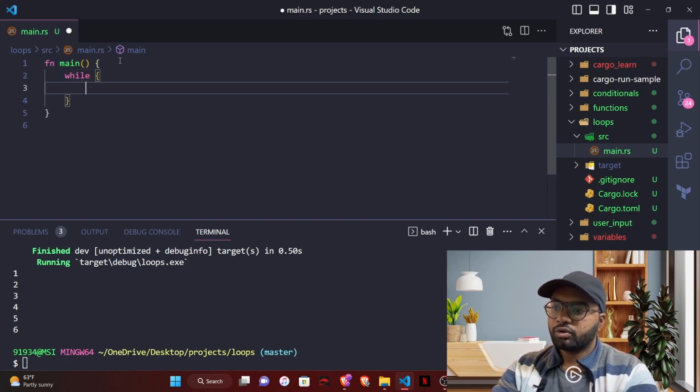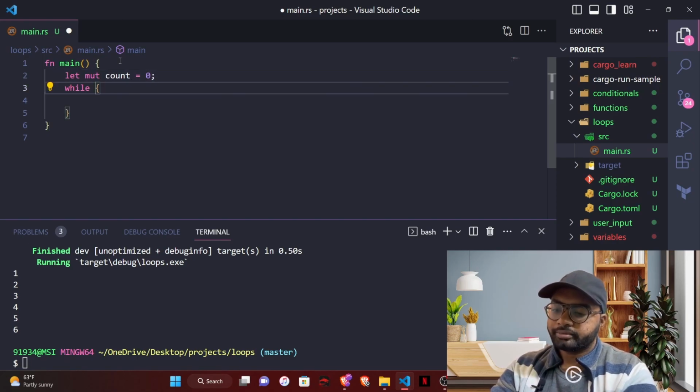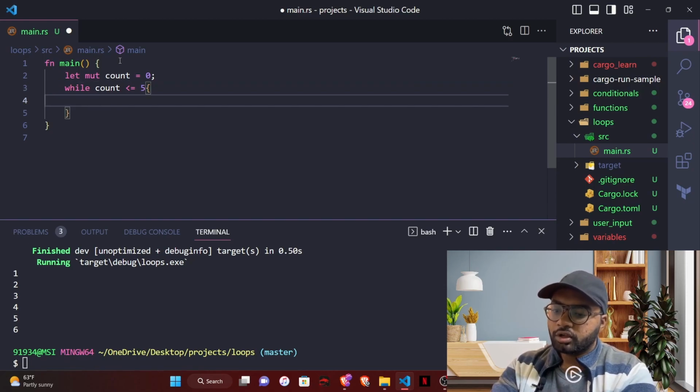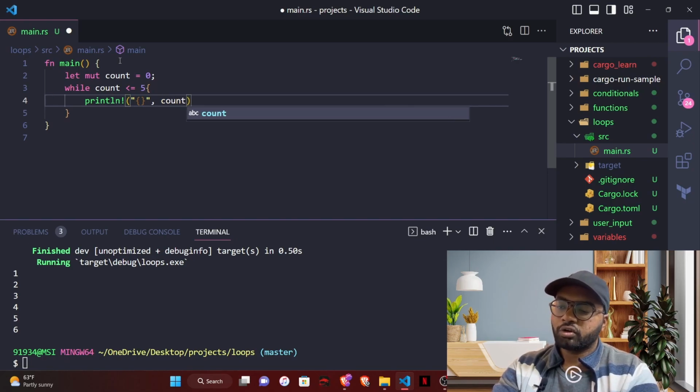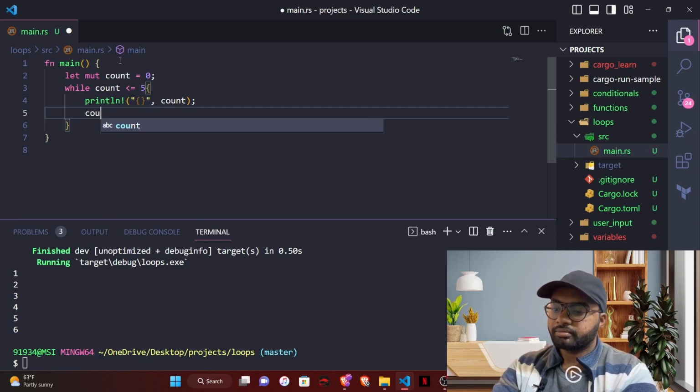So let's say we have a variable, let mut count equal to 0, and we want to loop until this count is less than or equal to 5. So if it is greater than 5, the loop should end. It should only run until the count is less than or equal to 5. So let's print the count now, whatever count that is at that point, and let's increment the count each time.